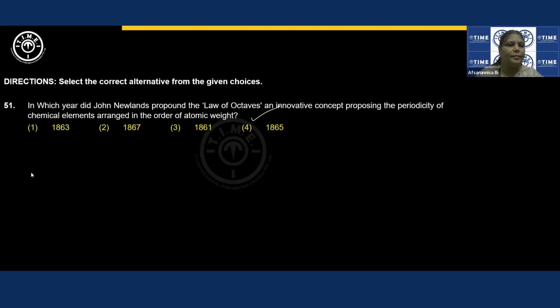Moving ahead. Next question. In which year did John Newlands propound the law of octaves, an innovative concept proposing the periodicity of chemical elements arranged in the order of atomic weight? Newlands gave his periodic classification in the year 1829.